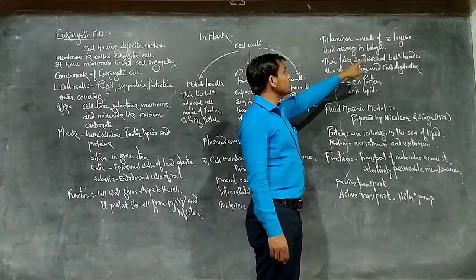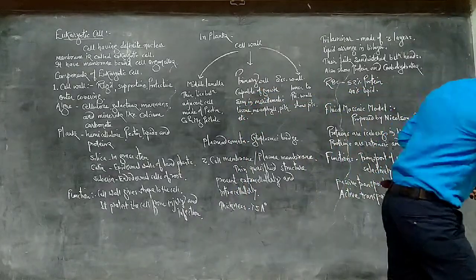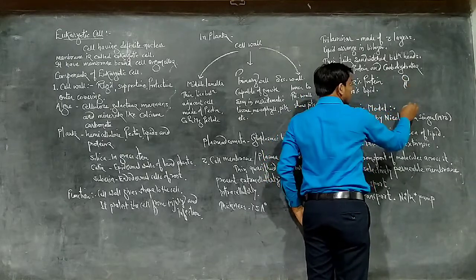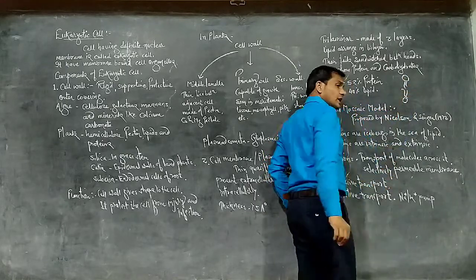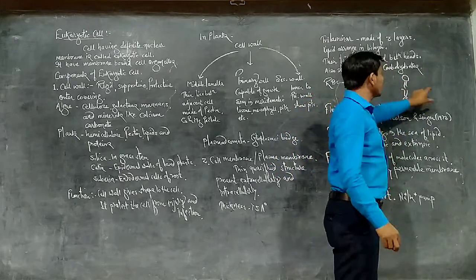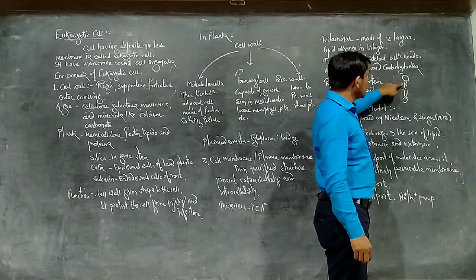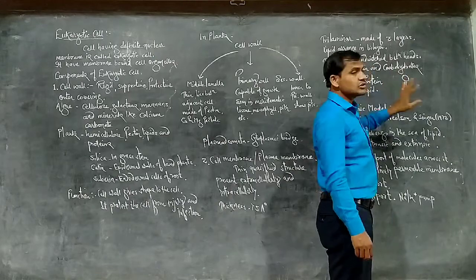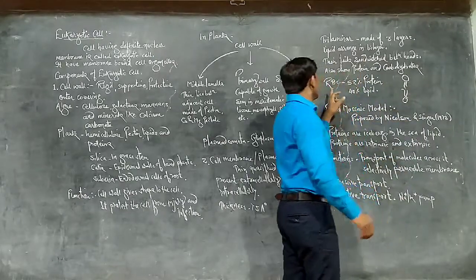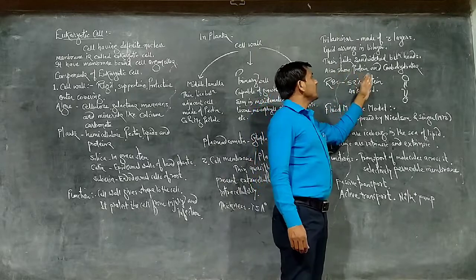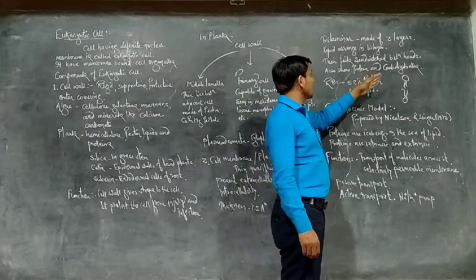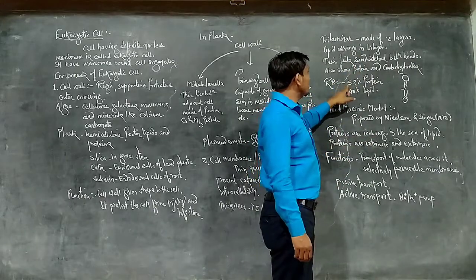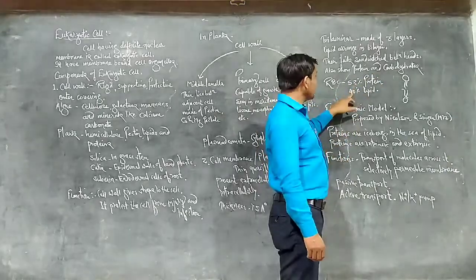The thin tails are sandwiched between the heads. These lipid molecules have a rounded head and two tails. This is one layer of lipid molecules, and this is another layer of lipid molecules. So there are two tails and one head, and the tails of the lipid molecules are sandwiched between the heads of the lipid molecules of the bilayer. The ratio of protein, carbohydrate and lipid varies in different cells. For example, in the RBC, 52% protein is observed and 40% lipid is present.